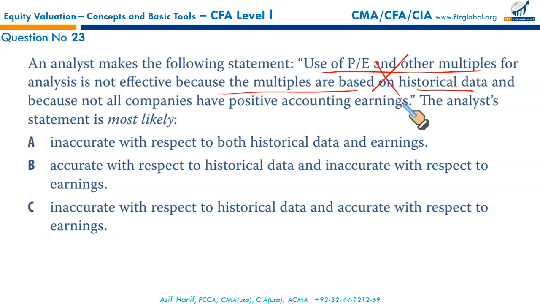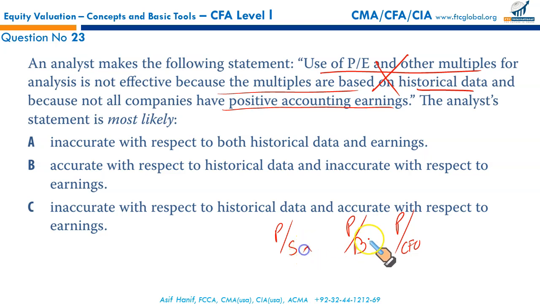And the second statement, he says that because not all companies have positive accounting earnings, we shouldn't use P/E or other multiples. Fine, if a firm has operating losses, we can use earnings before interest, tax, depreciation and amortization. Other than earnings, we also have many other denominators: market price to sales per share, market price per share upon book value per share, market price per share upon cash flow from operating activities per share.